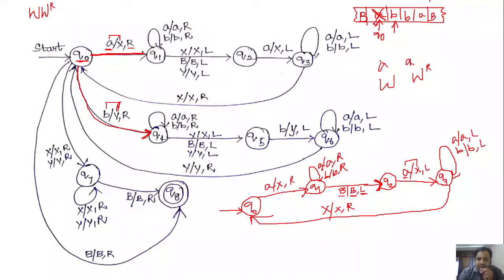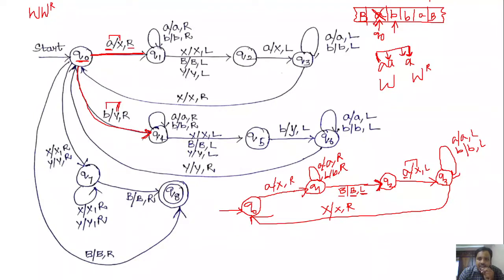If a has occurred in the first position of a string, definitely the end of the string must also consist of a. So the string must end with a itself, right? If a has occurred in the second position in W, that means a is the second symbol in the string, definitely the second last symbol in the string must also be a.